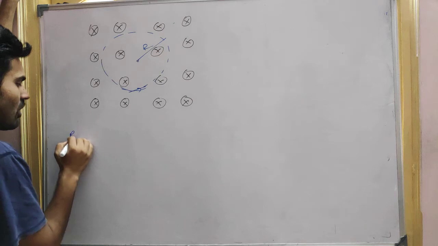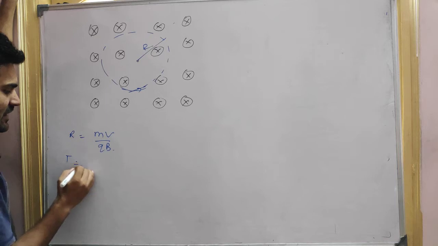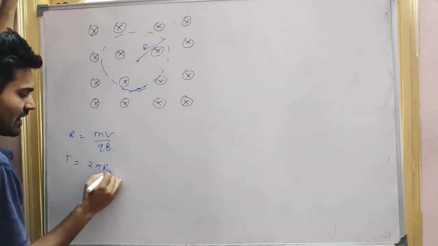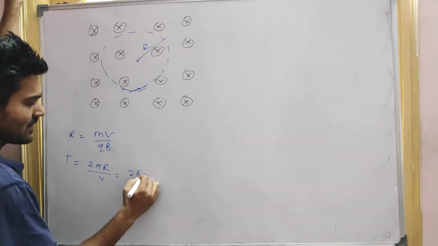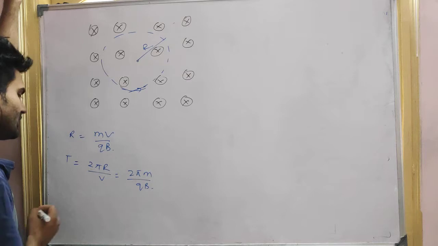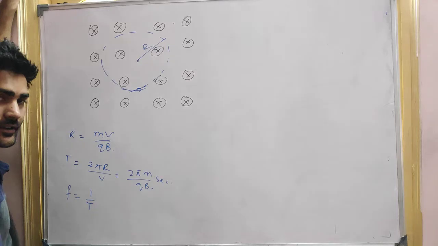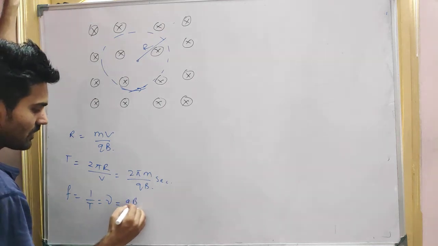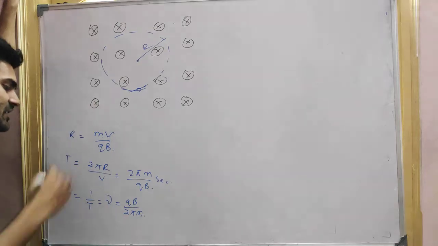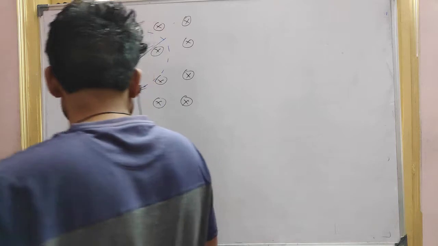We have seen that r is how much, guys? mv by qB. Yes or no, guys? What is the time period, guys? The time period is 2 pi r by v. That is ultimately how much? Tell me. 2 pi m by qB, right? Seconds. If I ask you what the frequency is, it is 1 upon T, or sometimes it is written as nu also. So the frequency is 1 upon T, that is qB by 2 pi m. Where m is the mass of the charge, and v is the velocity of the particle, right?